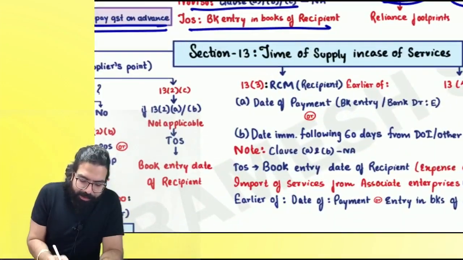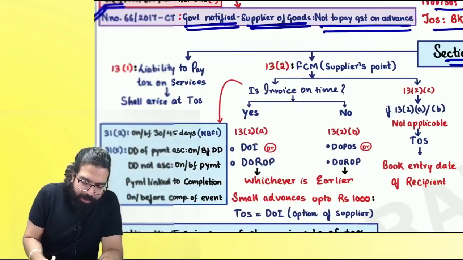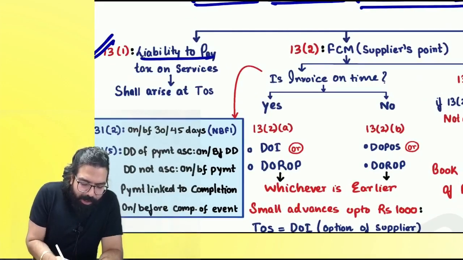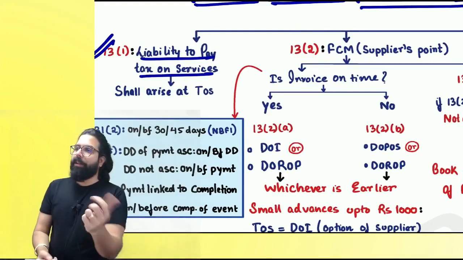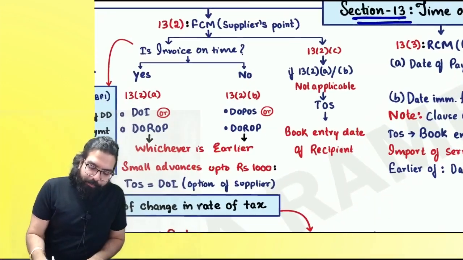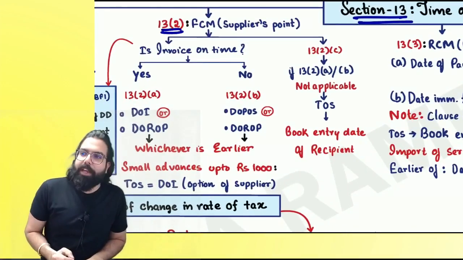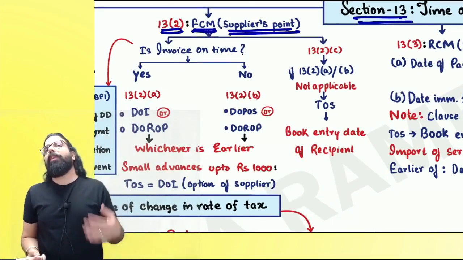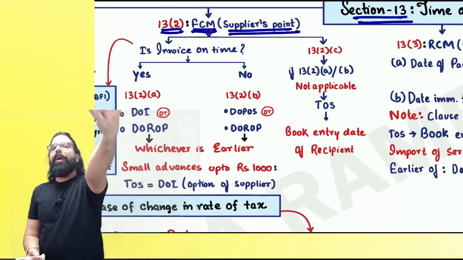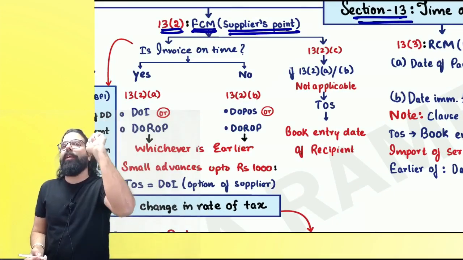The next one over here is section number 13. Section number 13 says the liability to pay in case of services will also come at the time of supply. Now, section 13(2) talks about the forward charge mechanism, which means when the supplier has to pay. If I am providing you the service, I should raise the invoice within 30 days.